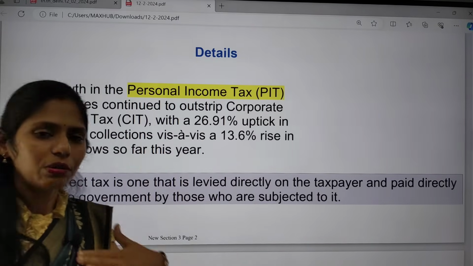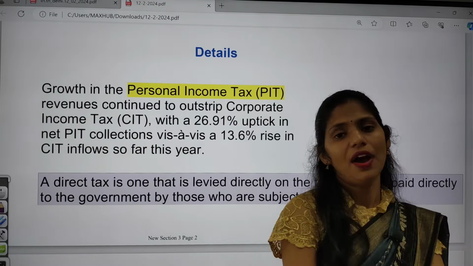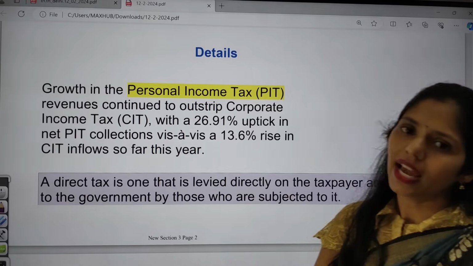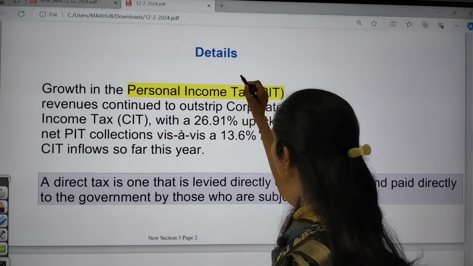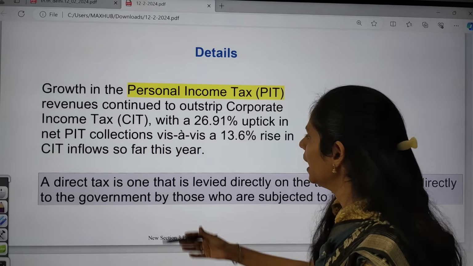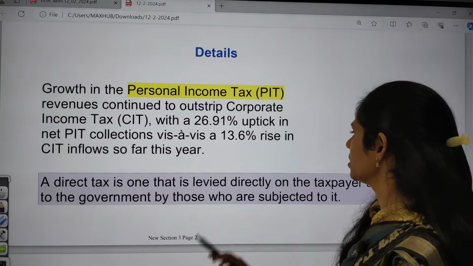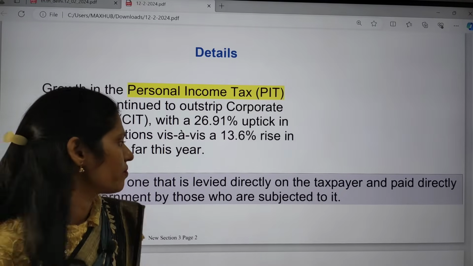That's it. In direct taxes, we have examples like income tax, that is personal income tax. Okay, we have corporate tax, gift tax, capital gains tax, and minimum alternative tax. Here personal income tax collection increased by 26.94%, and corporate tax by 13.6%, out of this direct tax collection in this month.